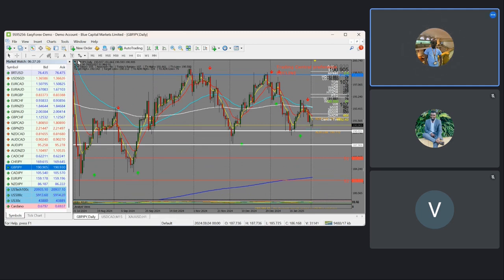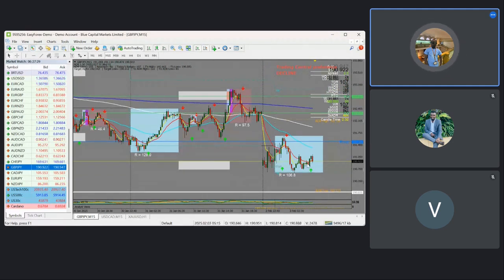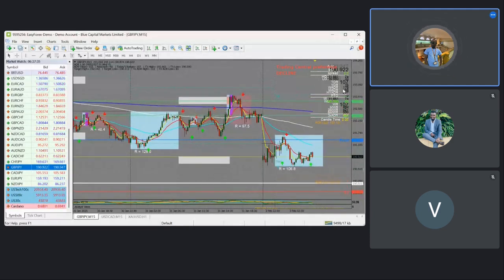Looking at the GBP JPY, we're still speculating for some sells. If we get some pullbacks, that is one of the setups we are going to capitalize on. But in the larger picture, we're looking for these JPY pairs to come all the way to the lows. That is GBP JPY. We'll be looking for some sell setups at the ADR high, the 200 EMA, and also if the market gives a setup at the 50 EMA, we are going to enter the market for sells.